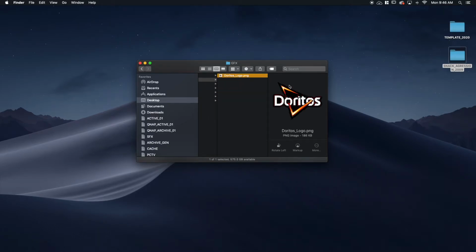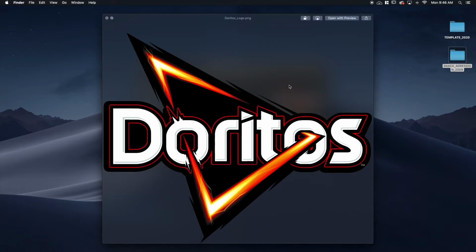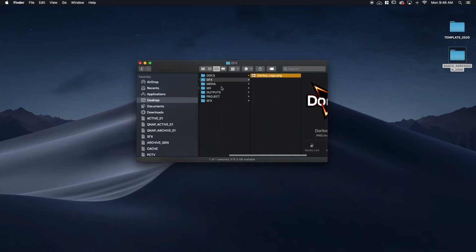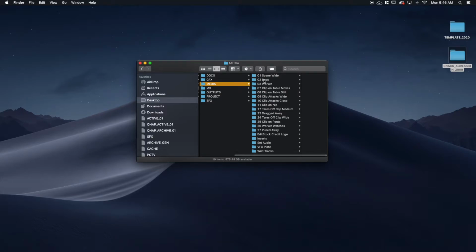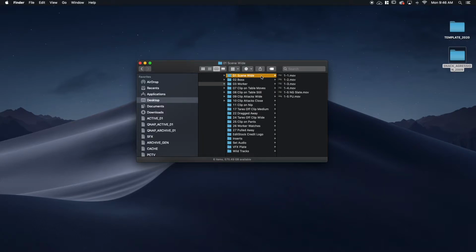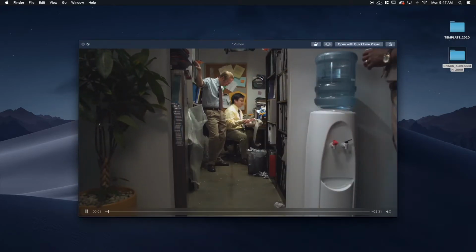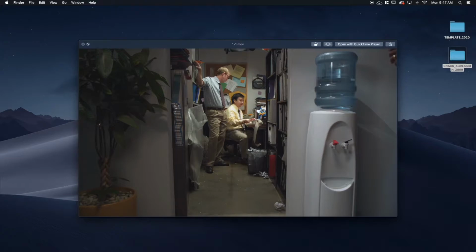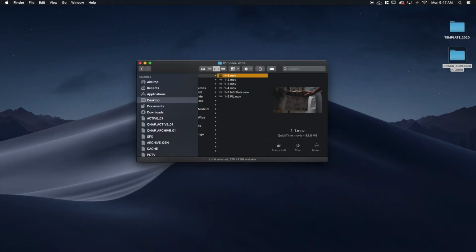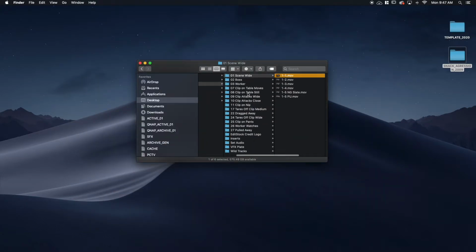Graphics. You've got the Doritos logo here that you can use. Transparency associated with it. Nice PNG, good quality. Here's all the media. So there are many shots, many takes of all of the phases of what happens in this commercial. And this is all professionally shot. So please understand that you have a lot of material to work with here, and I suggest you become very